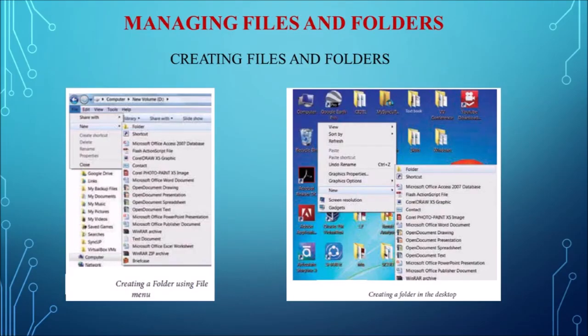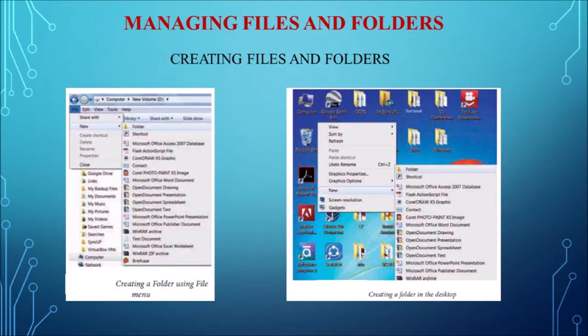So the first one is managing files and folders. So in Windows 7, we can organize the documents and programs in the form of files and folders. We can perform various actions with respect to the files and folders like move, copy, rename, delete, and search. So all these actions we can do with respect to the files and folders. So the first one we are going to see is creating files and folders.